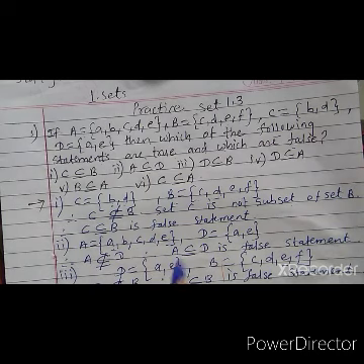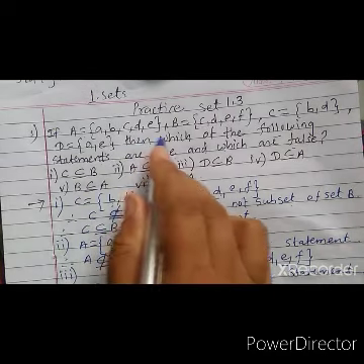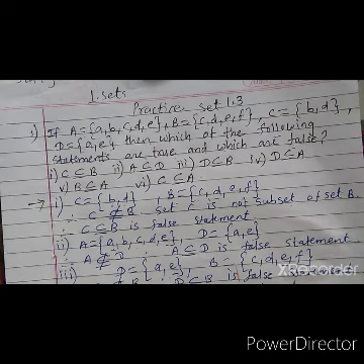Now we have to write elements of D, that is A, E, and now we have to write elements of A, that is A, B, C, D, E. Now see, A, E, elements of set D, are there in set A. So all the elements of set D are in set A. Therefore we can write D is a subset of A and it is a true statement because all the elements of set D are in set A. Therefore D subset A is a true statement.